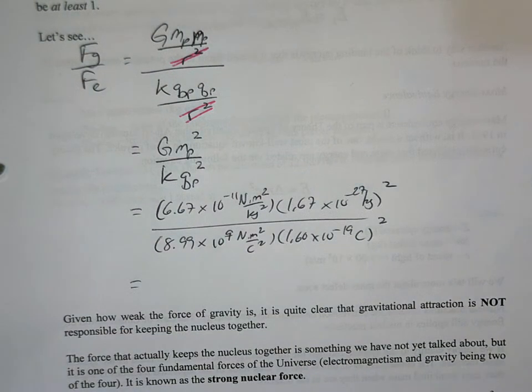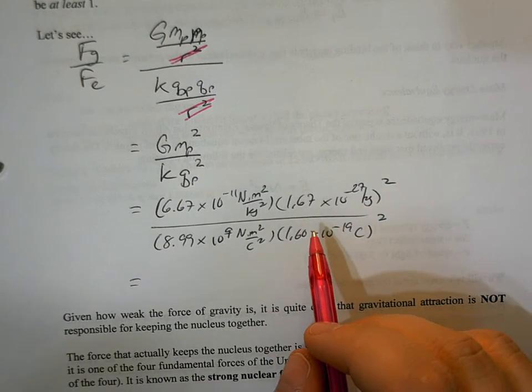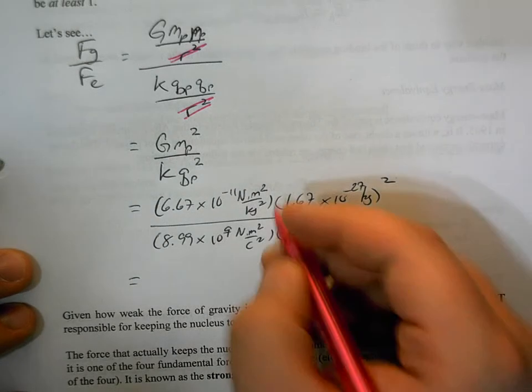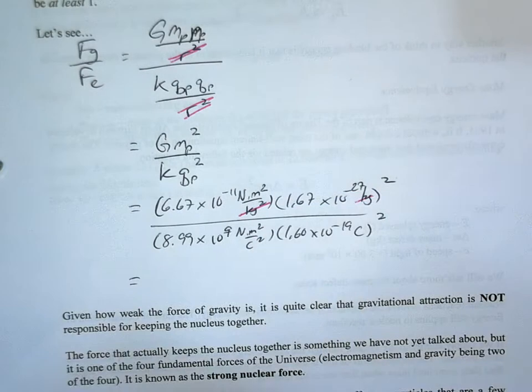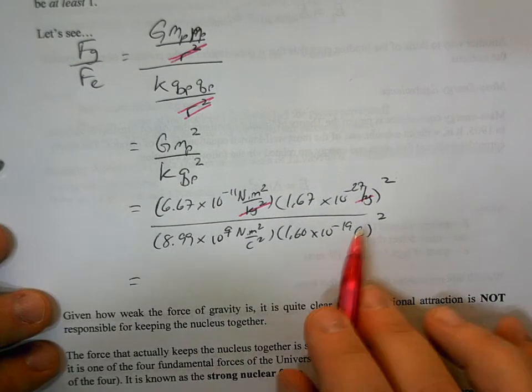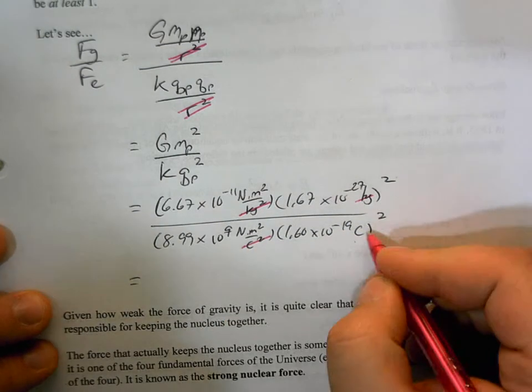If this is a ratio of forces, at the end of the day, we should not actually have any units. It should be dimensionless. So let's look at this. I have kilograms squared, that will cancel that kilogram squared here. That's certainly good. And then Coulomb squared is going to take care of that Coulomb squared.